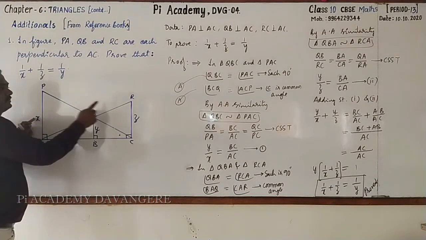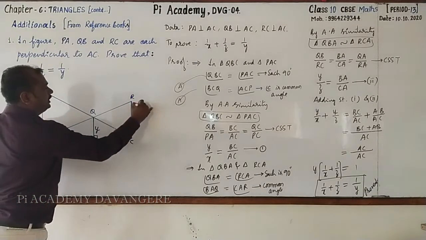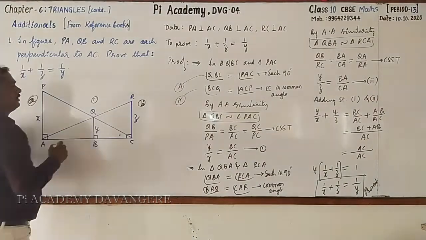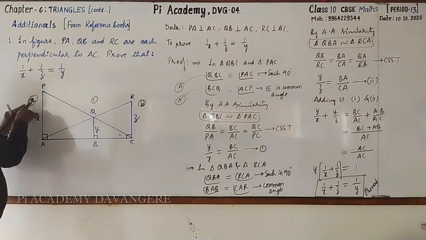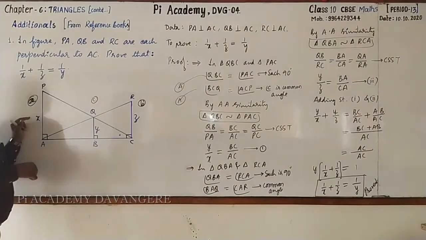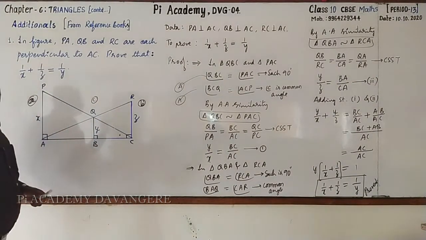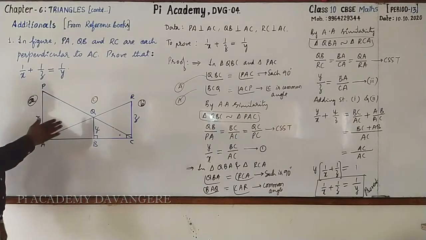Suppose this is A, this is B, and this is C. How do you write in such a case? 1 by A plus 1 by B is equal to 1 by C. Followed? Yes. Please do practice 2 to 3 times. Copy this.